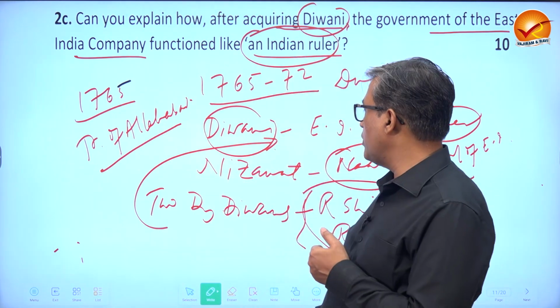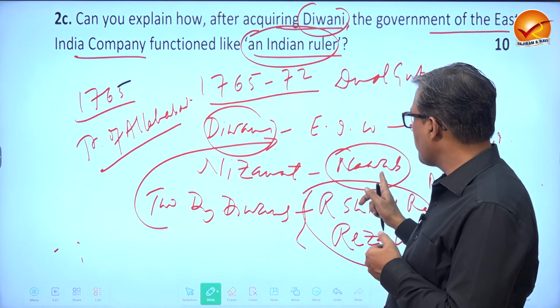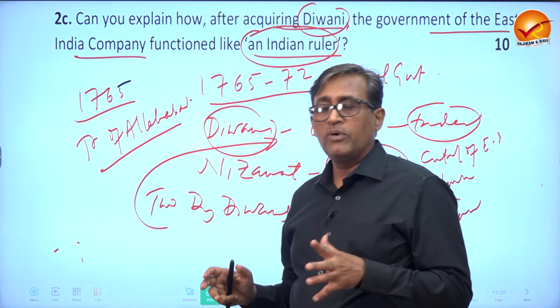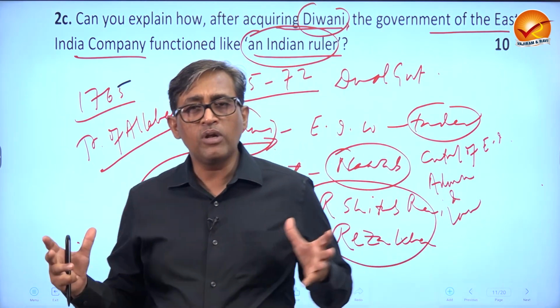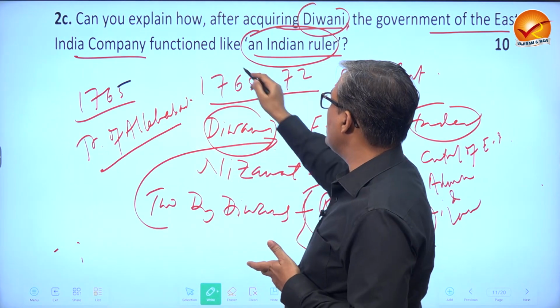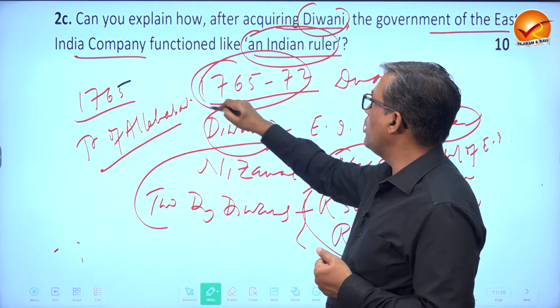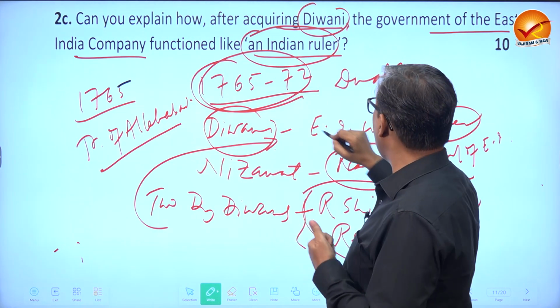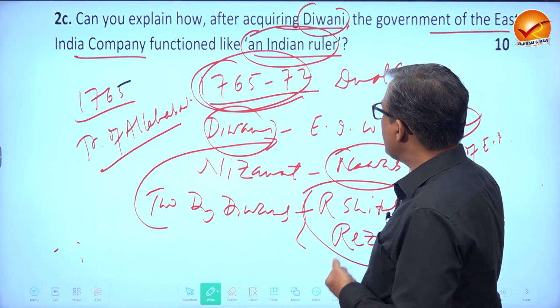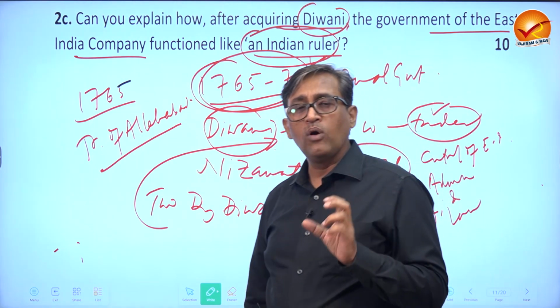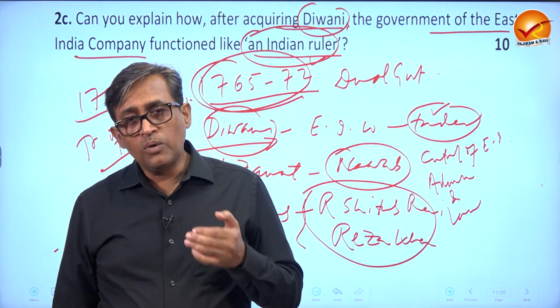Company was ruling with the help of Nawab. And the Nawabs after Plassey and Buxar were completely demoralized and they became puppets. So this was the time in Bengal, Bihar and Odisha where company theoretically was a trading company, practically was an Indian ruler in Bengal, Bihar and Odisha.